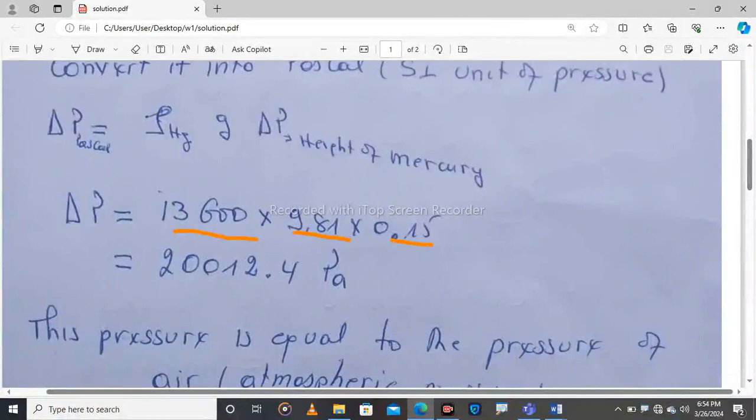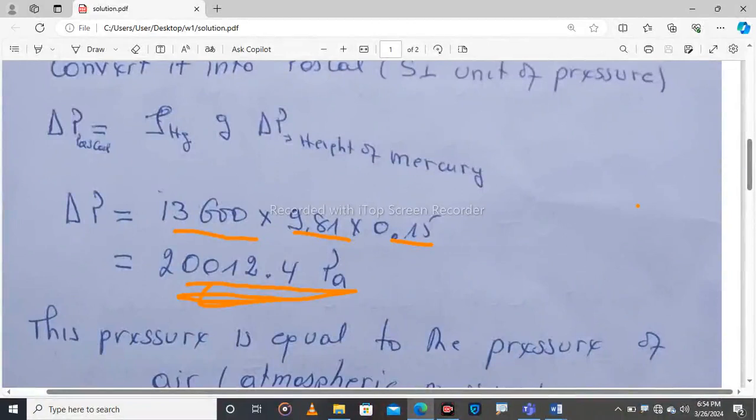The difference we have seen is 0.15, and we use this height in meter because Pascal is the SI unit of pressure. So we'll find this answer. You can do it yourself, and then you will find this answer.